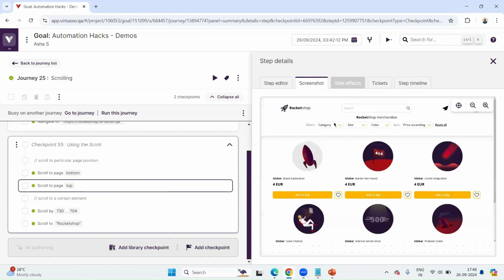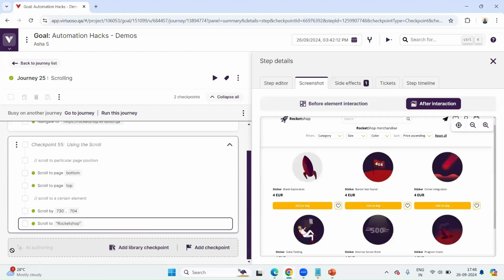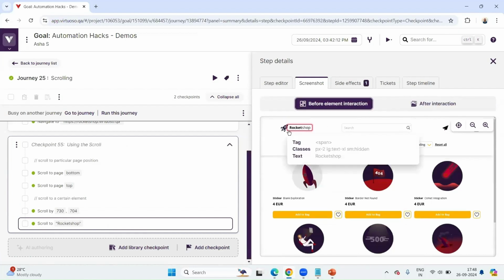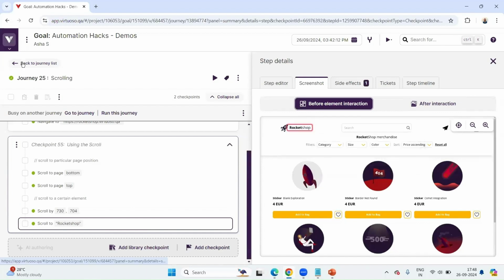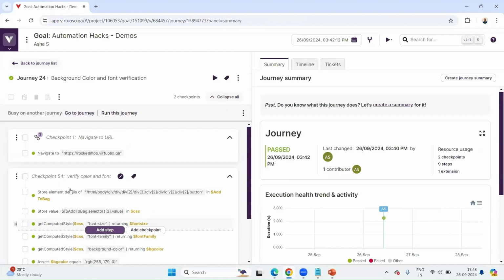And then if I say top, it has gone to the top-most of the screen. If I give the syntax scroll by certain coordinates, you can see it has moved a little, but not extremely to the bottom. Now this scroll to element indicates I'm giving it a particular element, right? So you have before and after interaction. It has identified this particular element and then scrolled to that element's position. Now the last for the session would be background color and font verification.